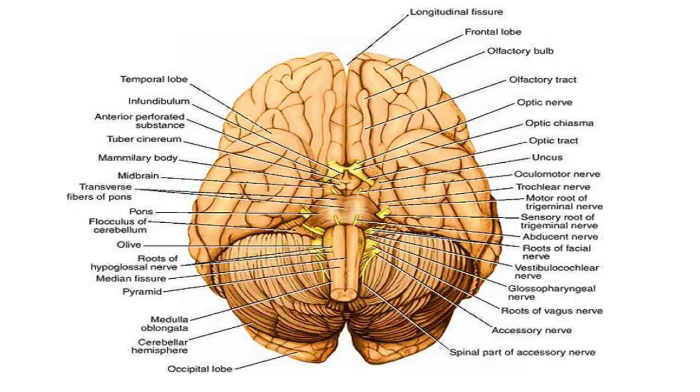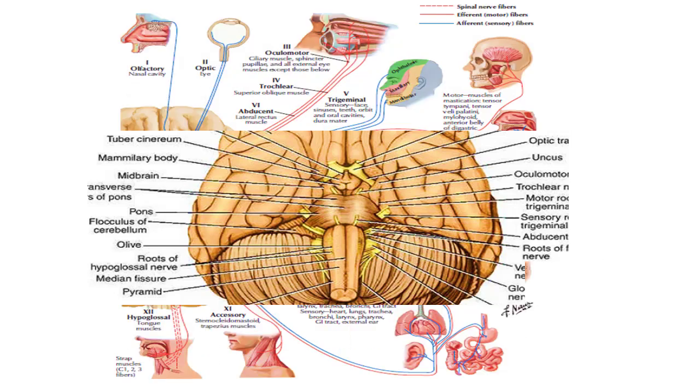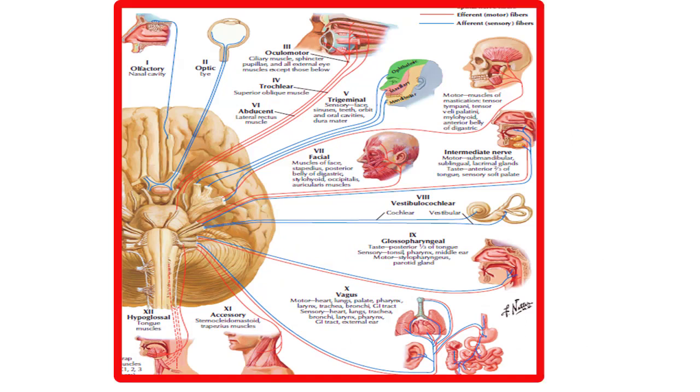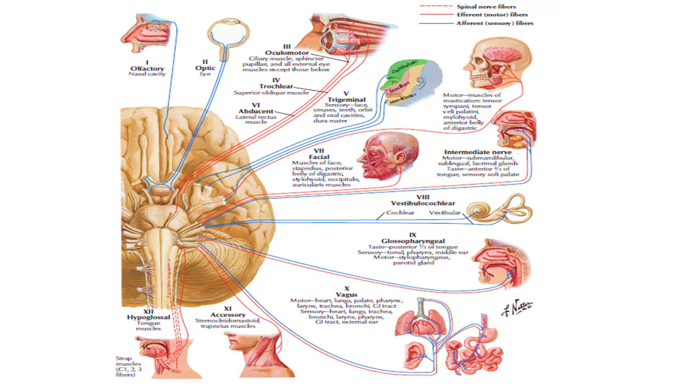They play a very important role in controlling the various functions of head and neck and some internal organs as well. These nerves are essential for the various sensory, motor and the autonomic functions in our body. And there are 12 pairs of cranial nerves which are emerging from brain stem. As you can see in this diagram, we label or name them according to Roman numbers, from 1 to 12. And these go from olfactory to hypoglossal.